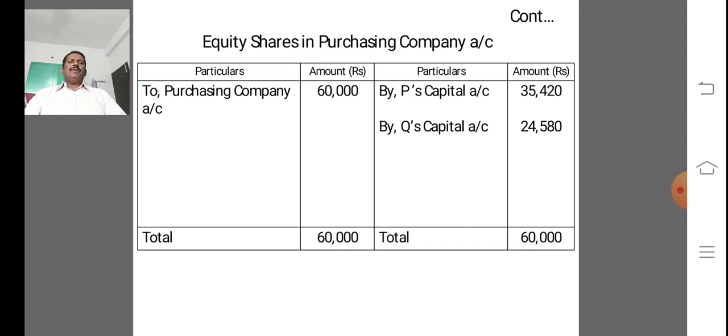So debiting the purchasing company 60,000 and crediting P's capital account 35,420 and crediting Q's capital account 24,580. That is 60,000, 60,000 is the total.